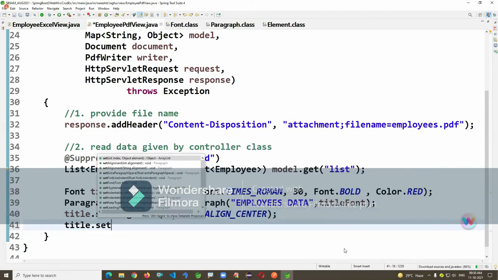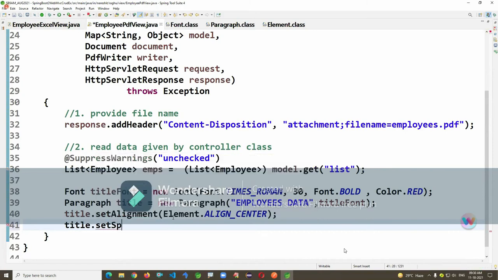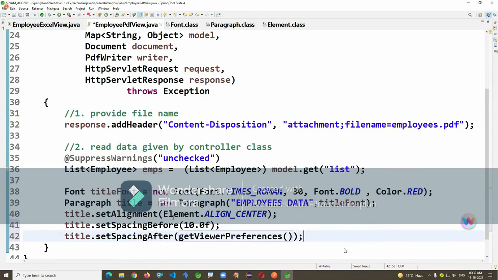Set spacing before 20 pixels. Set spacing after 35 pixels.